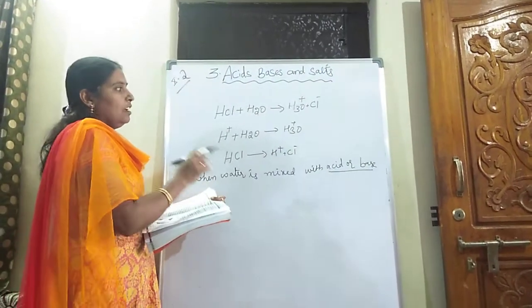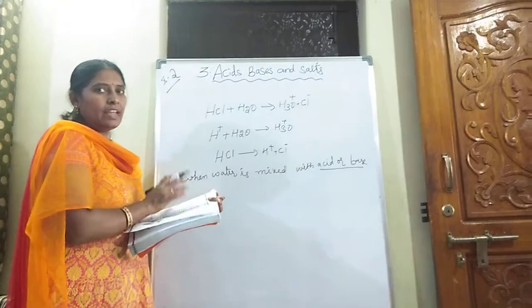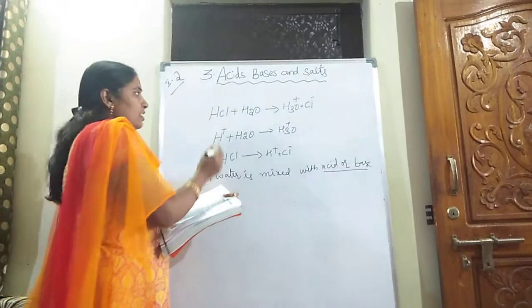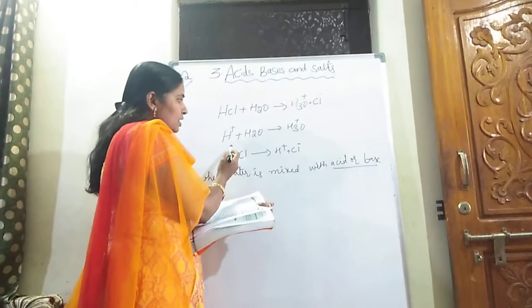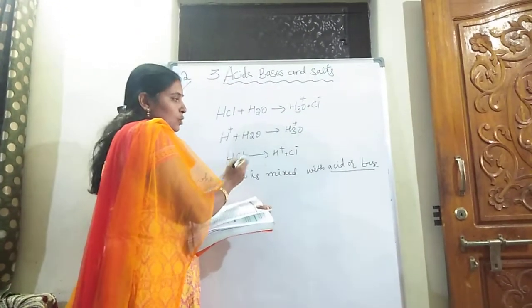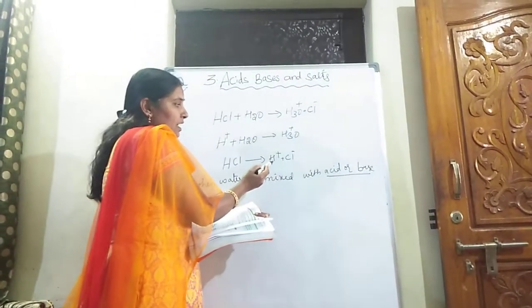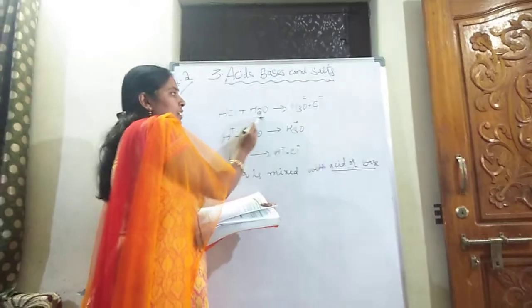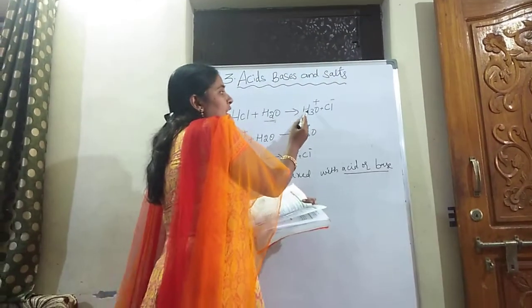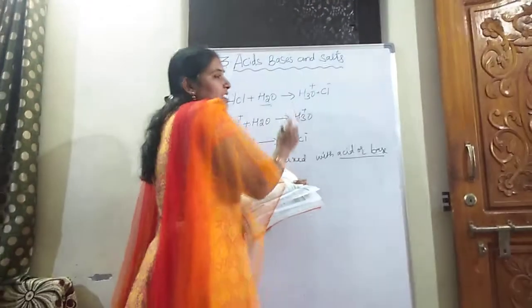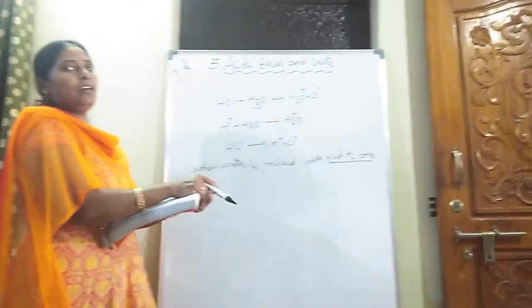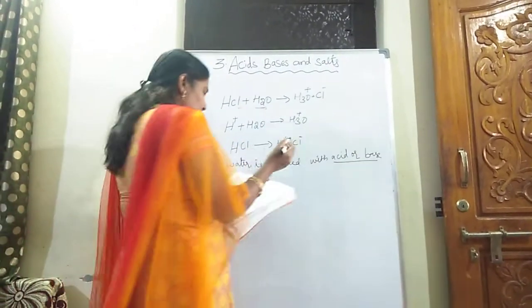We discussed that H plus ions are produced only in aqueous solution. I am showing here HCl dissociates into H plus and Cl minus ions. That H plus ion combines with water, reacts with water and forms H3O plus. That is nothing but a hydronium ion.